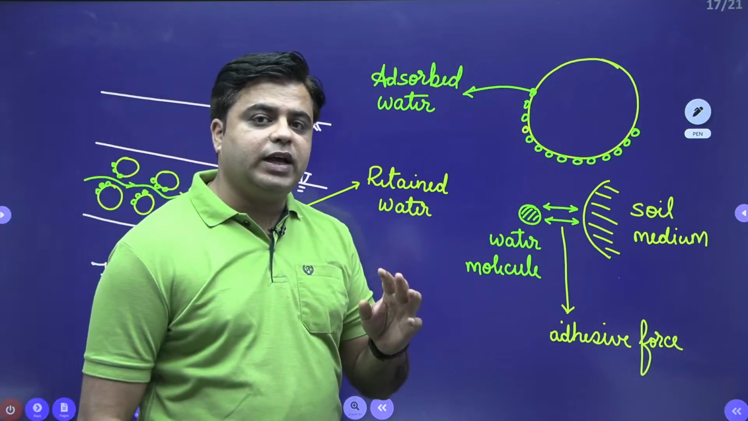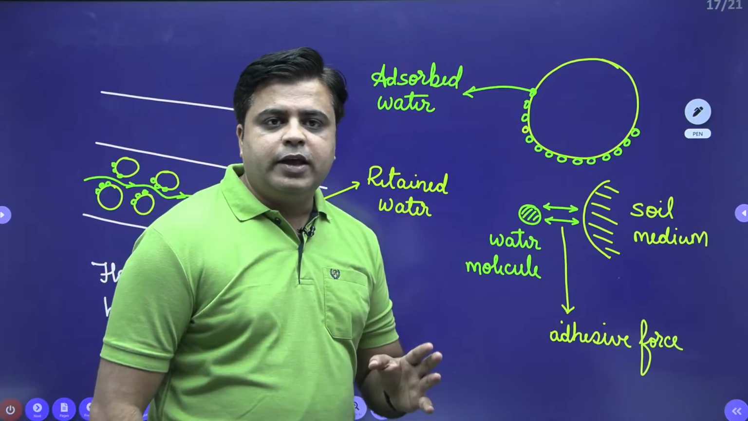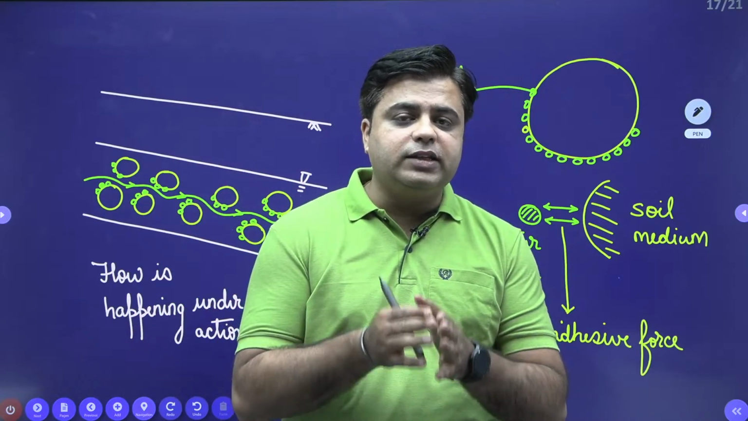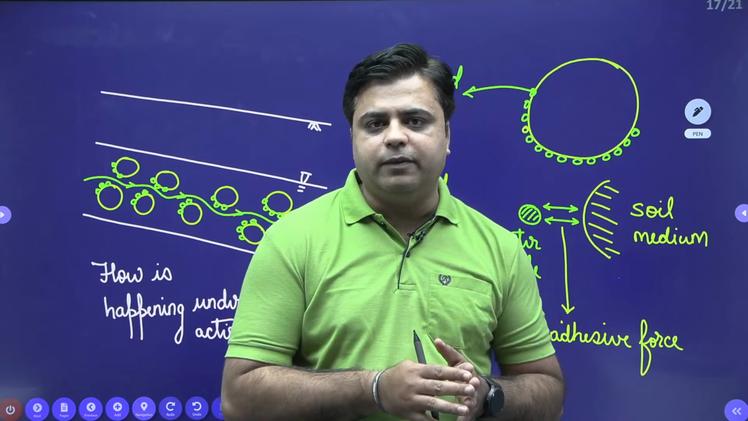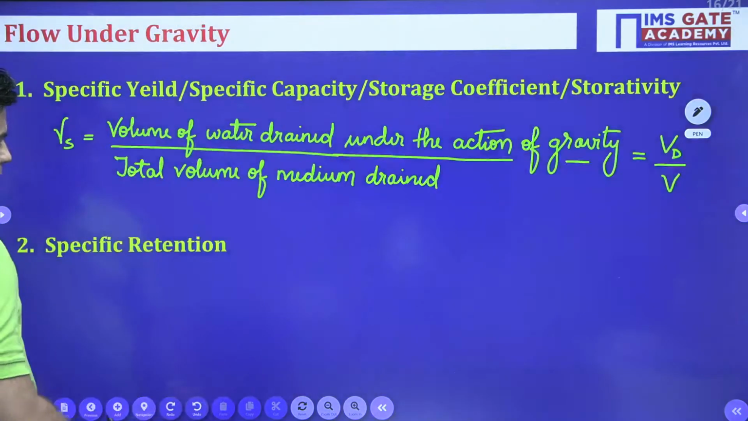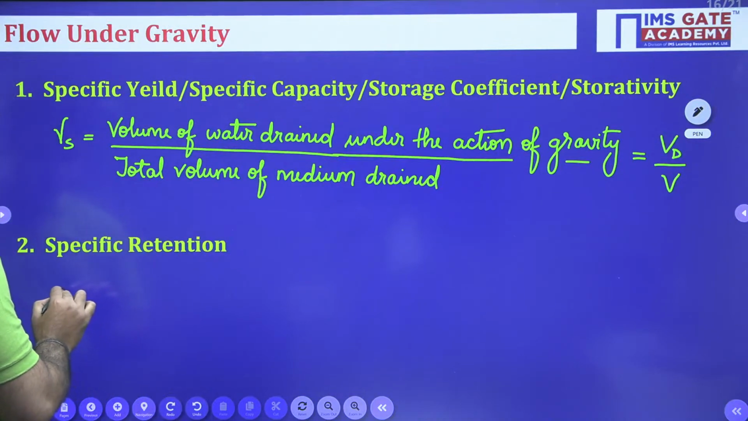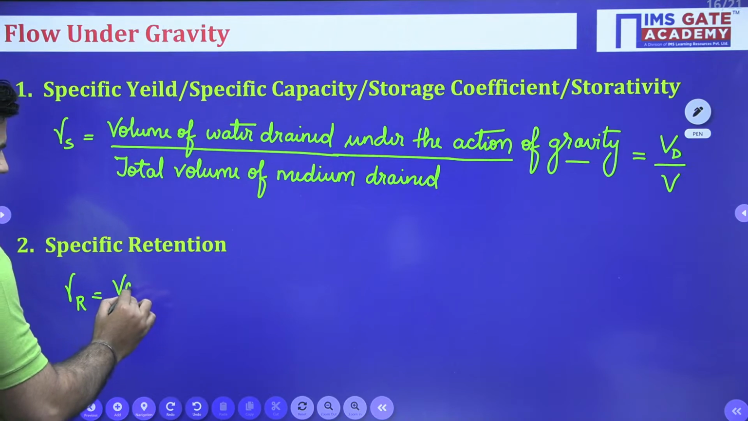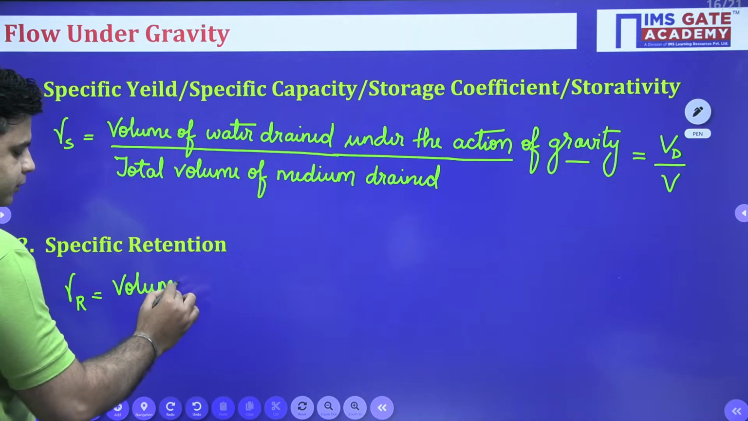Now, talking about this water which is retained against the action of gravity, this is explained by one parameter which is known as specific retention. Specific retention tells us how much water is retained against the action of gravity in the soil medium. So, this specific retention is defined as gamma R.